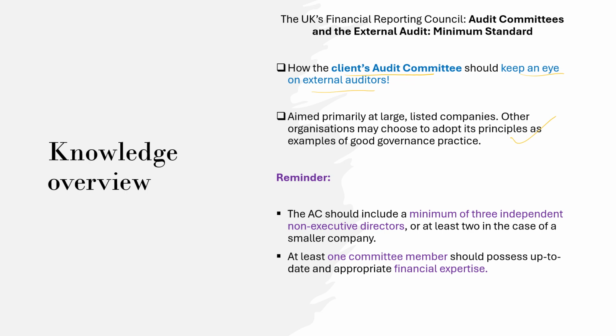good governance practices. A quick reminder from your earlier studies, please remember the audit committee should only have independent non-executive directors. There should be a minimum of 3 independent NEDs, but for smaller companies there could be 2, and at least one of these members should have recent and relevant financial expertise. So at least one person in the audit committee should have a finance and accounting background.